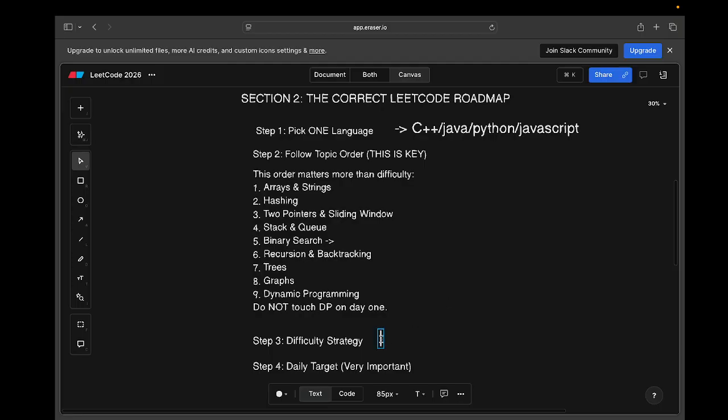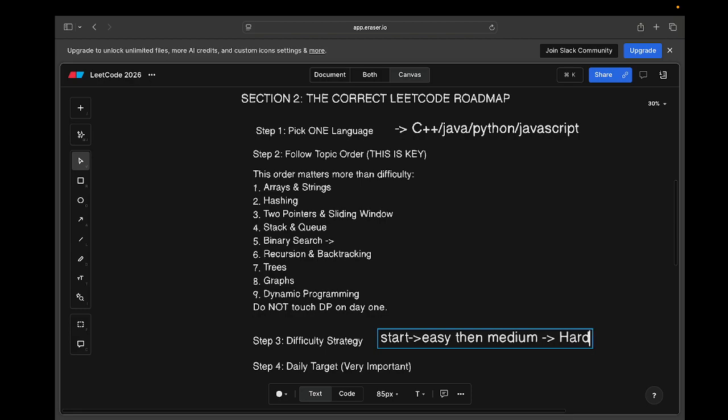Now come to the difficulty strategy, right? So how to actually work with it. Start with easy, right? Then medium, and then when you have the confidence that okay, I'm able to solve such problems, then move towards hard.